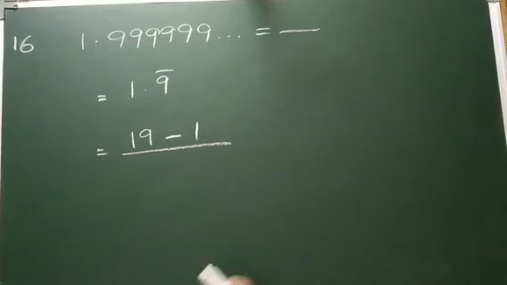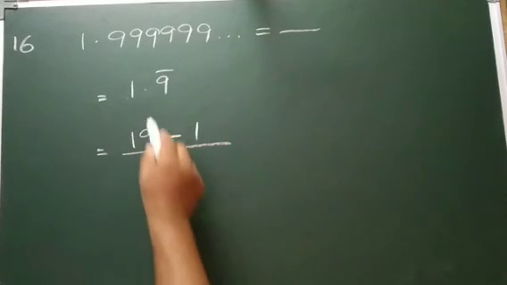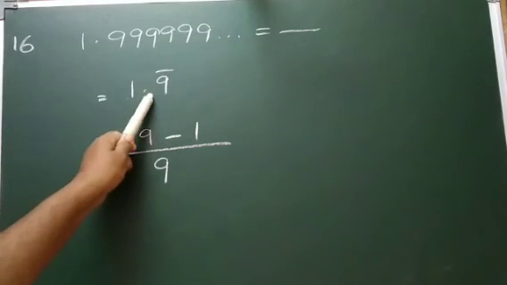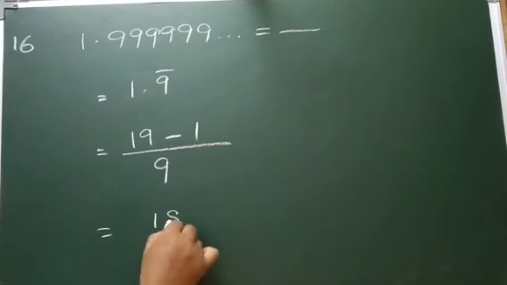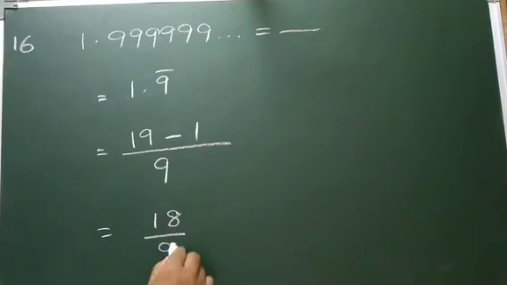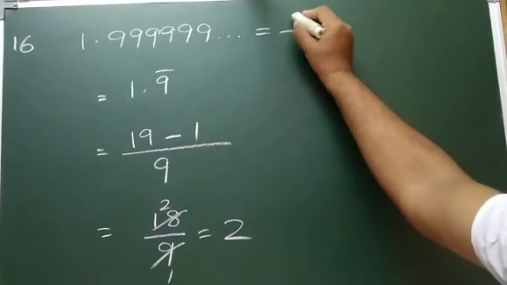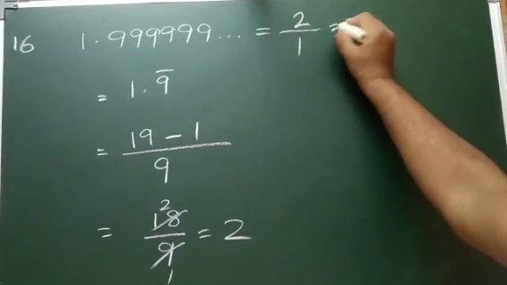Next condition, see how many digits have the bar. That many 9s. Here only one digit has the bar, so one 9. Decimal afterwards, how many digits are not having the bar? Here there is no digit. So our answer is completed. This is 19 minus 1, 18 by 9. 9 ones are 9, 9 twos are 18, so the answer becomes 2. So 1.9999 is approximately equal to 2 by 1, which means it equals 2.